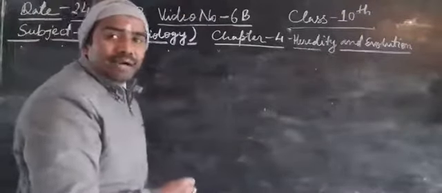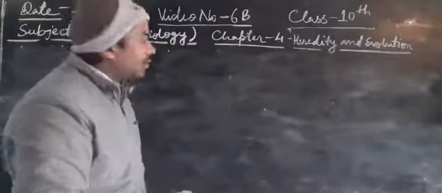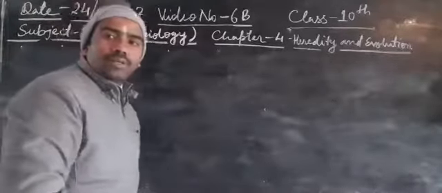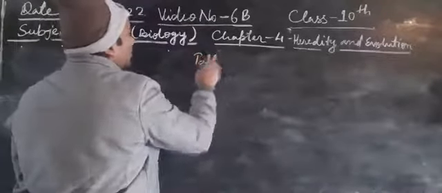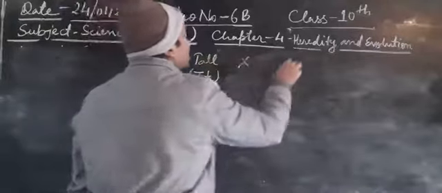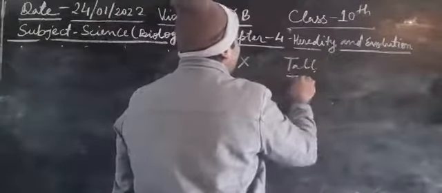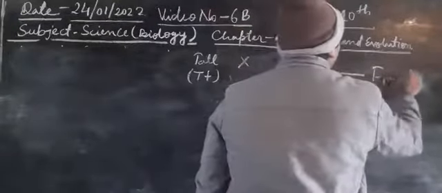According to the second law, a cross takes place between the progeny of the F1 generation. In the F1 generation, all progeny are hybrid. So tall, that is capital T and small t, cross tall, capital T and small t, belonging to the F1 generation.